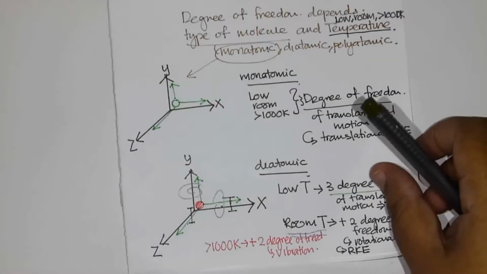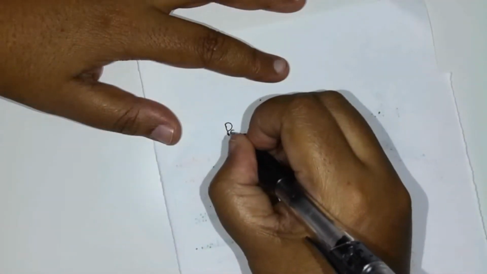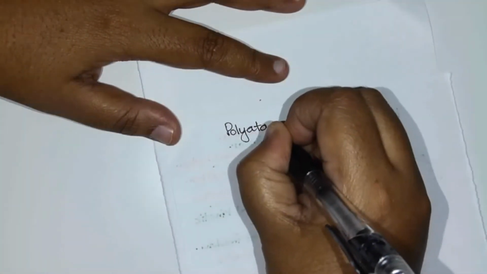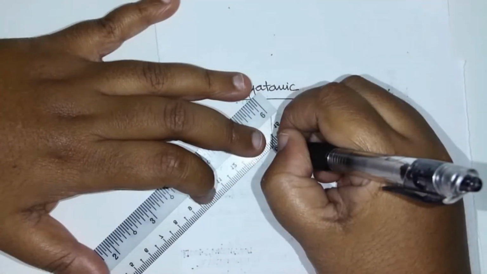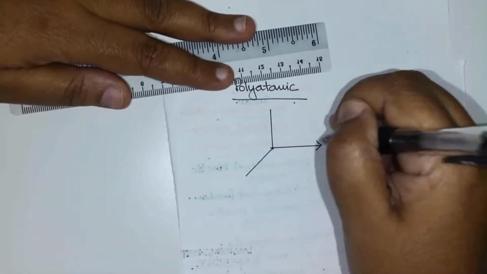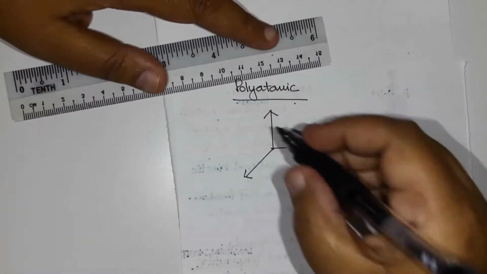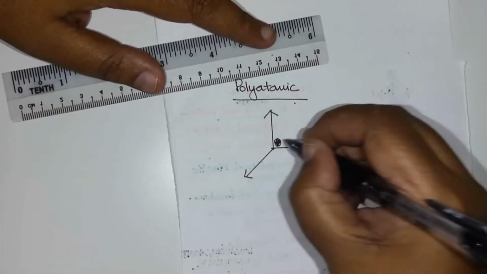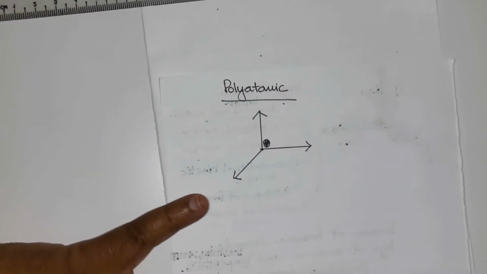Alright, let's look at polyatomic: 3 or more atoms. Di is 2. So here we have polyatomic molecules.